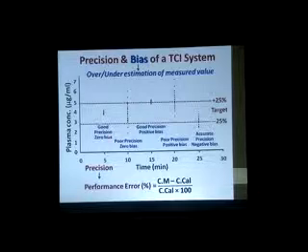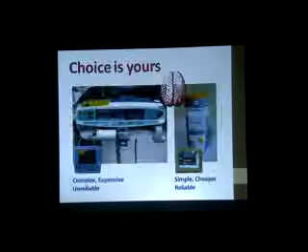You'll find, apart from this part where there is good precision and zero bias, at all other points either the precision is not appropriate or there is a positive or a negative bias when you talk about the TCIs. So only till 5 minutes it has good precision and zero bias. But later on, you'll find that the precision falls and there would be over or underestimation of the drug concentrations which it is predicting.